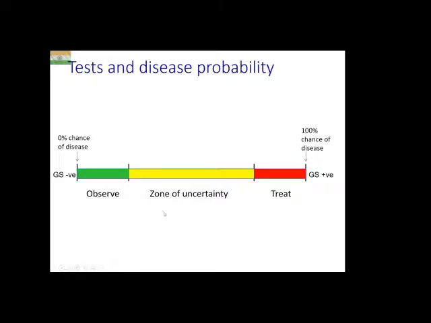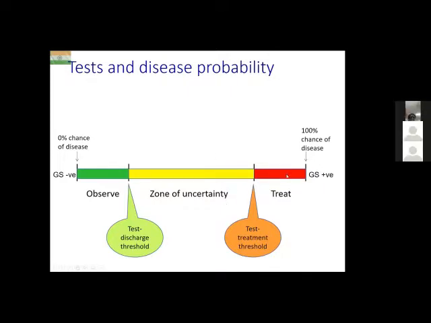So that means there are two thresholds to be crossed. When the patient has come to you for the first time in the zone of uncertainty, there is a test-treatment threshold that you're trying to cross, because you want to treat the patient, or a test-discharge threshold. That means you want to move away to the zone of observation, where you will no longer do any further testing on the patient, and you will simply observe.